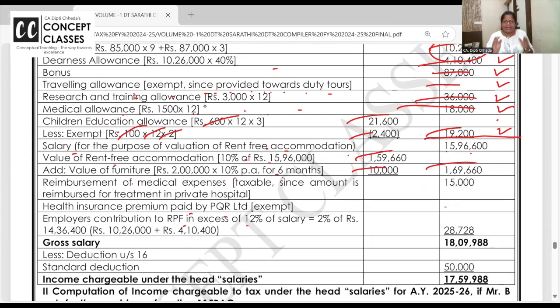I'll re-explain again. Medical expenses reimbursed in a private hospital are taxable as perquisites, not a part of RFA. Medical allowance fixed is very well taxable. So these two are very clear. Other than this, if the employer is taking health insurance, group insurance, no problem, it's exempt. Life insurance premium paid by the employer is taxable. So take care of these small things.